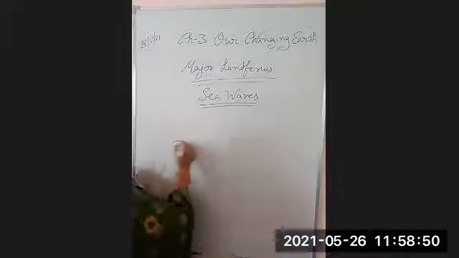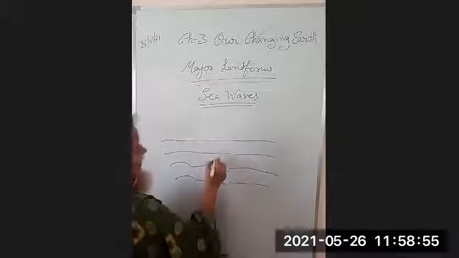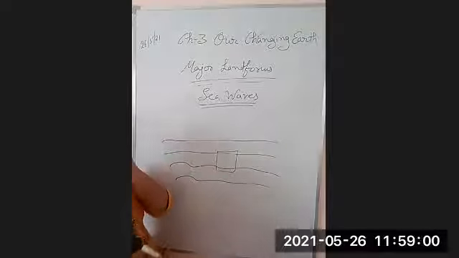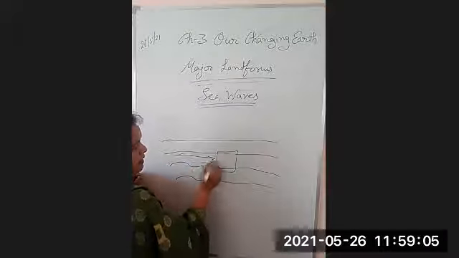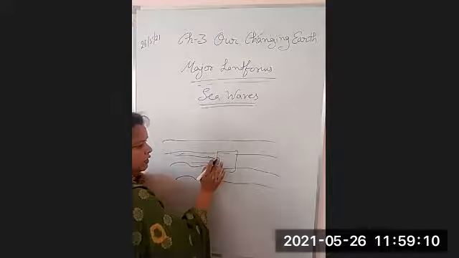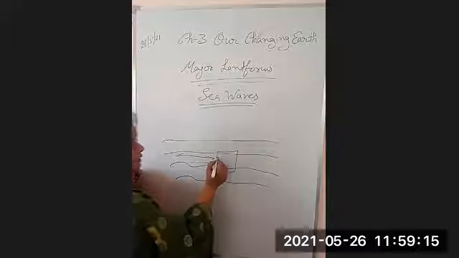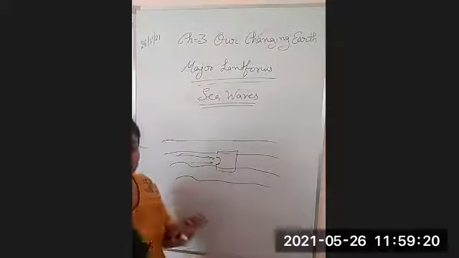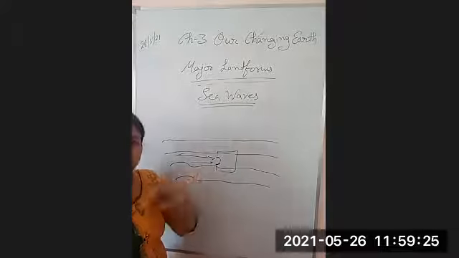Suppose there is an ocean or sea, and here is a rock in the sea, right? Now what would happen when the sea waves strike the rocks? Again and again it will strike on the rock. This portion will be eroded, right? So this portion will be eroded by the sea waves again and again. If anything strikes a particular part, then it will begin to erode.